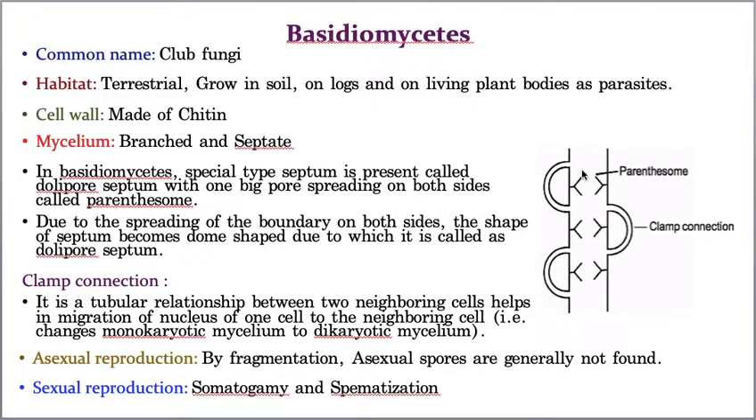Not only that, one more characteristic is there: this pore is spreading into both the cells. You can see, this pore is spreading into cell A and cell B also. And this big pore is called the parenthesome. Hope you understood what is the parenthesome and also the Dolipore septum.